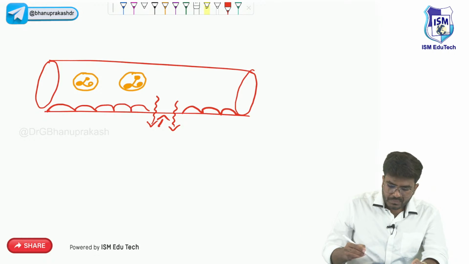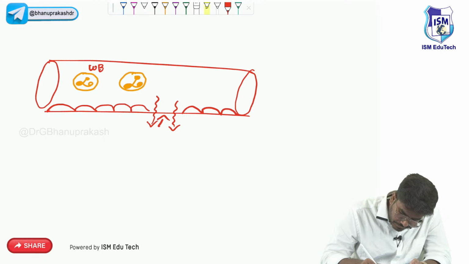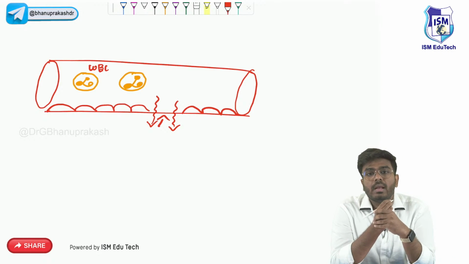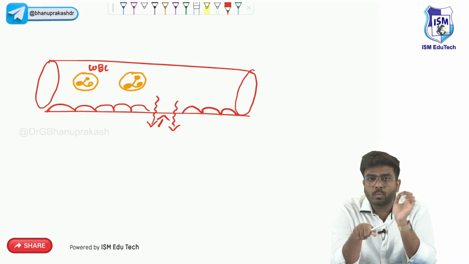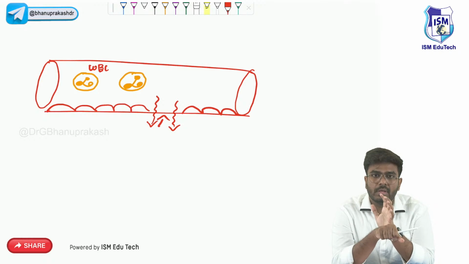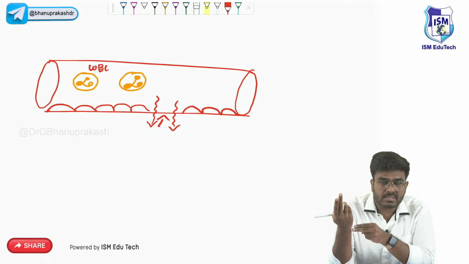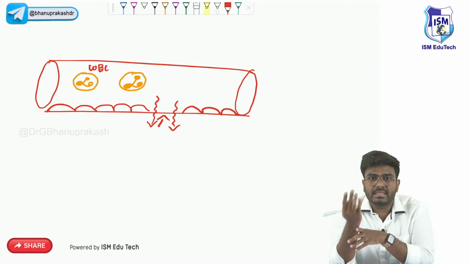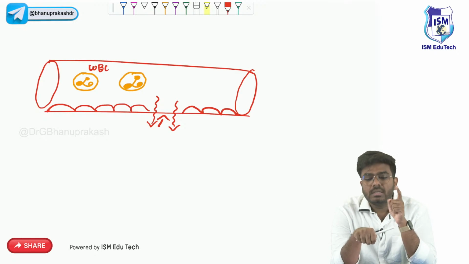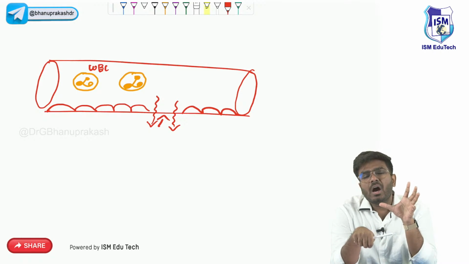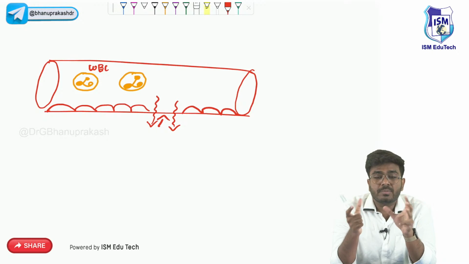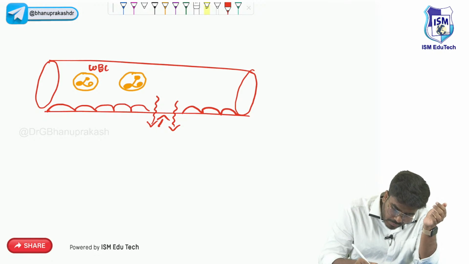Anyway, let's continue. Now these are the WBCs, neutrophils. To the area of inflammation, more and more neutrophils start to come. Now these neutrophils are like the policemen, right? They have dangerous weapons. In the process of attacking the microbe, they will also start to cause damage because of the chemical mediators. These WBCs will start to produce chemical mediators.